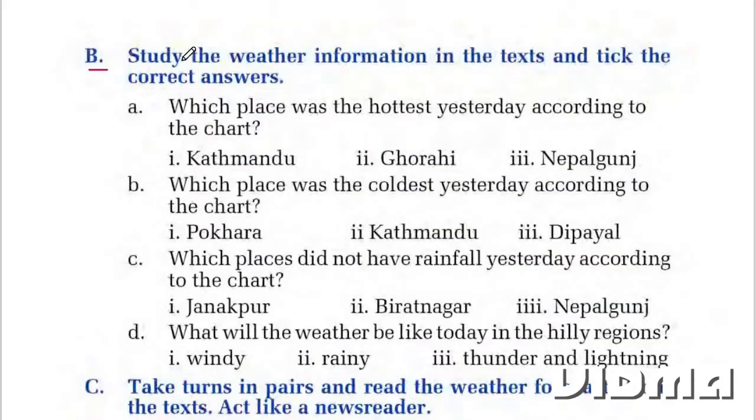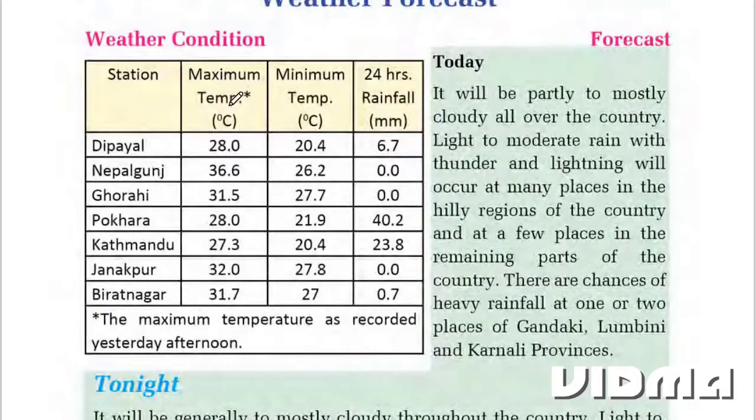Question B. Study the weather information in the text and tick the correct answers. First one. Which place was the hottest yesterday according to the chart? Let us see the chart. It says hottest. So look at this, maximum temperature.